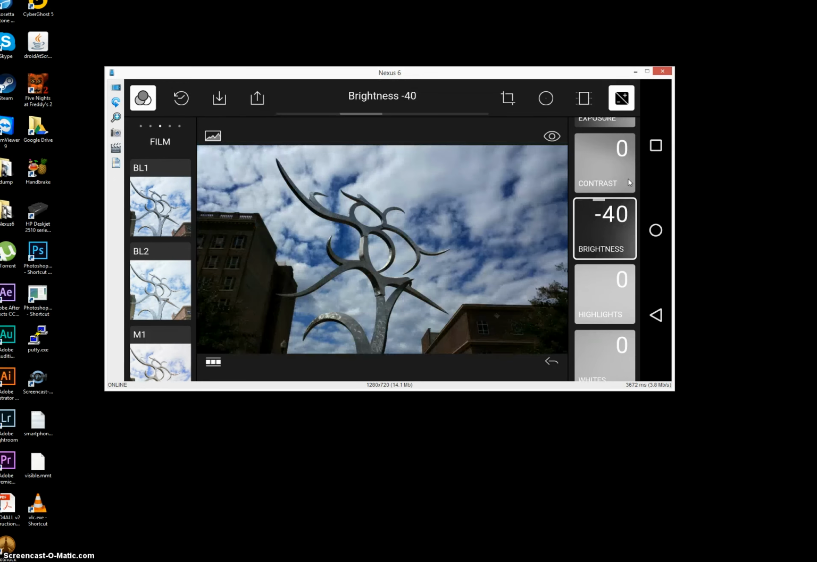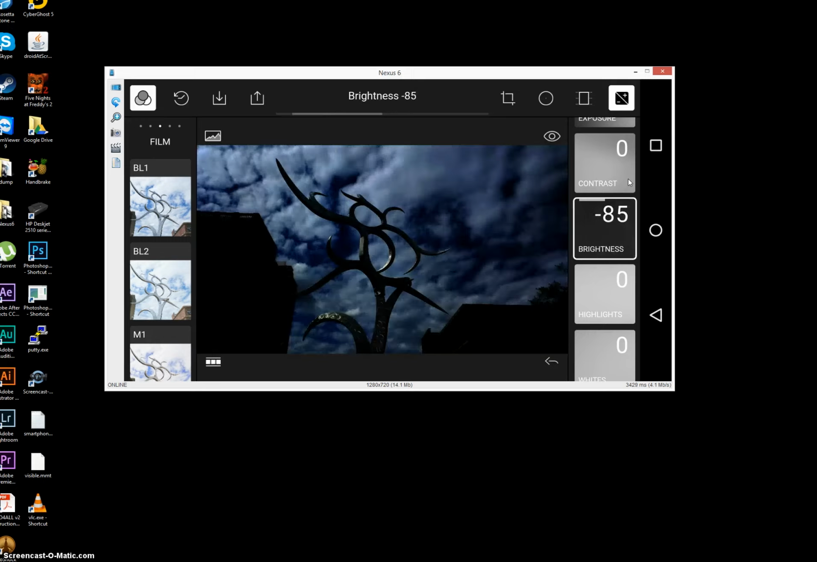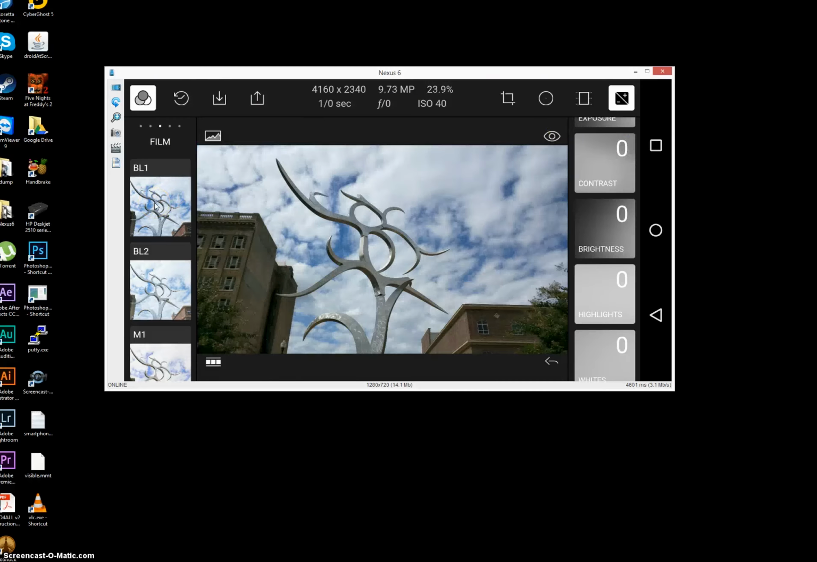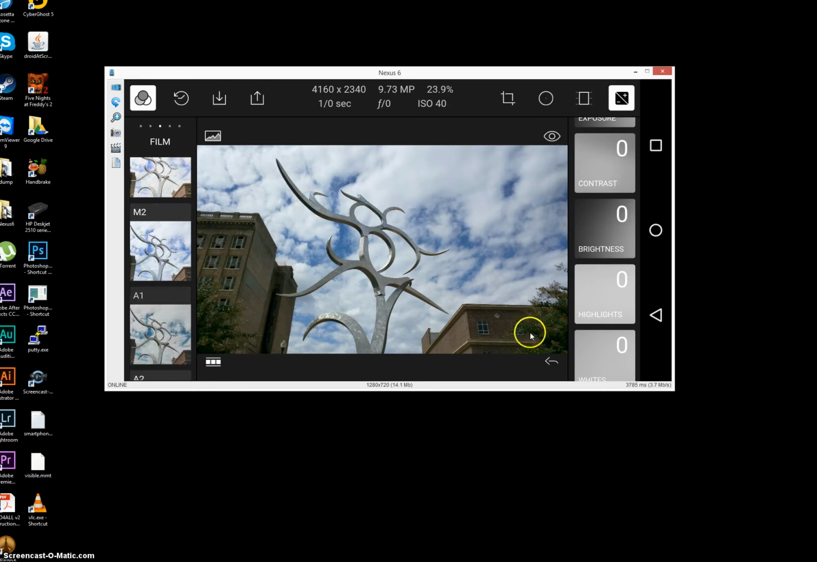Pretty neat trick. All right, and also you have a lot of different custom filters that are built in over on this right hand side. So if you don't feel like going through all of the manual adjustments, just swipe through a different filter, pick one, and your photo will change.